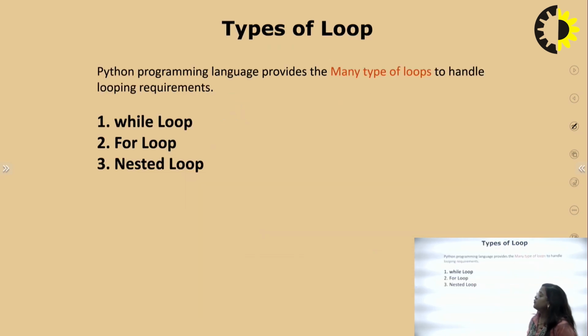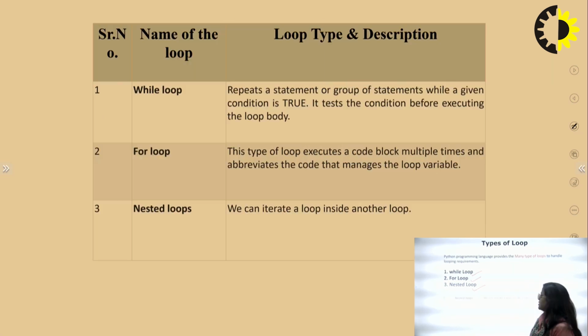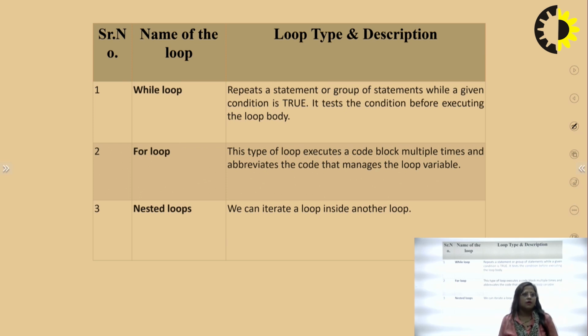So, the types of loop. The Python programming language provides many types of loop to handle looping according to requirement. The first one is the while loop, the second one is the for loop, and the third one is the nested loop. These three loops are discussed in my further slides. These are some descriptions of the different loops.